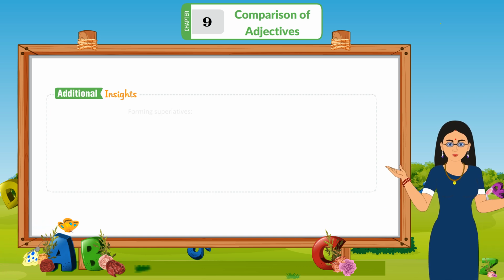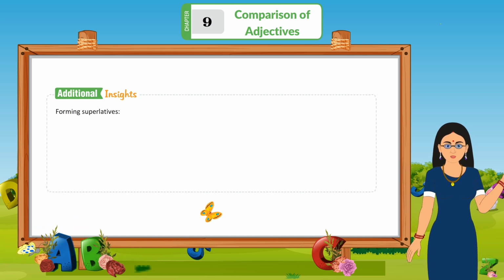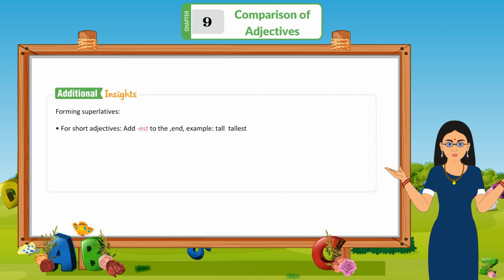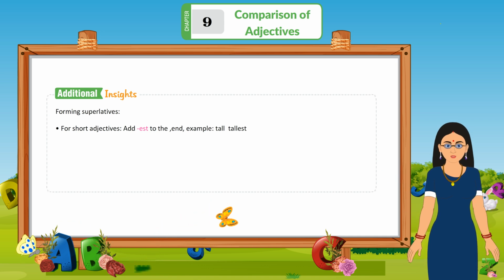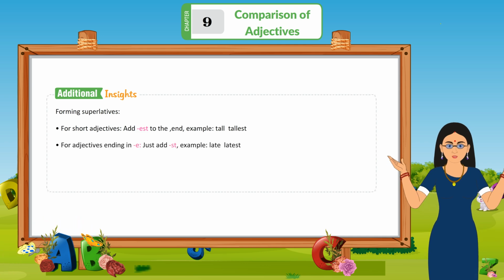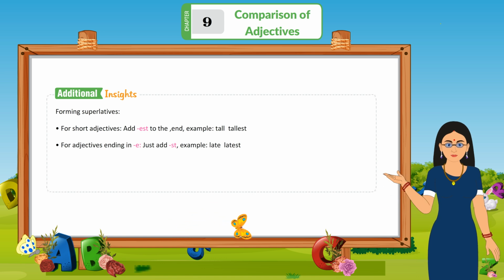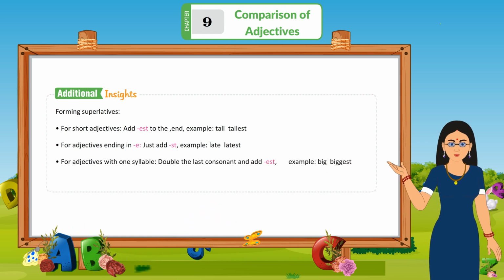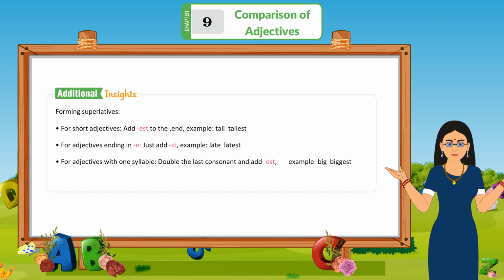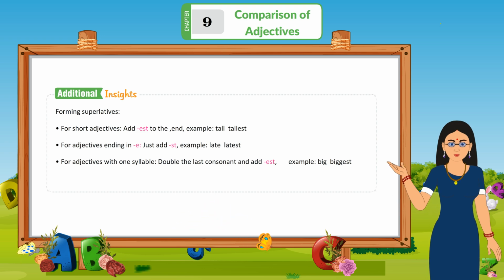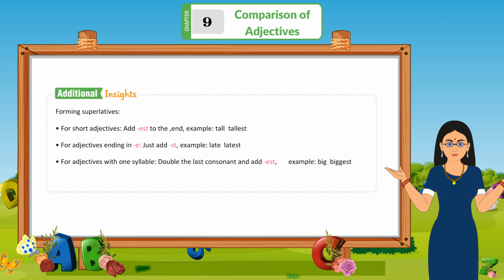Additional insight. Forming superlatives. For short adjectives, add est at the end. Example: tall, tallest. For adjectives ending in e, just add st. Example: late, latest.